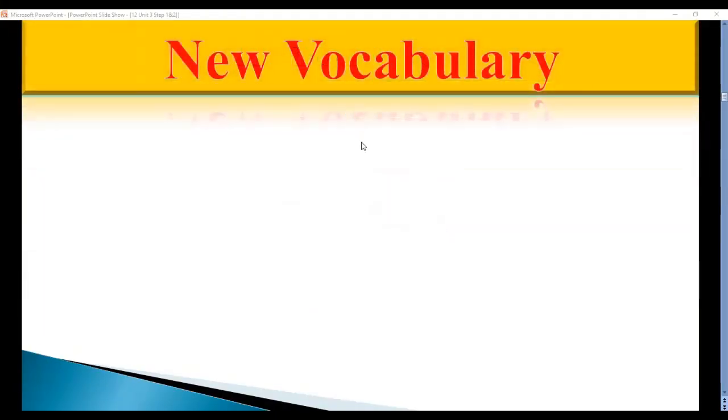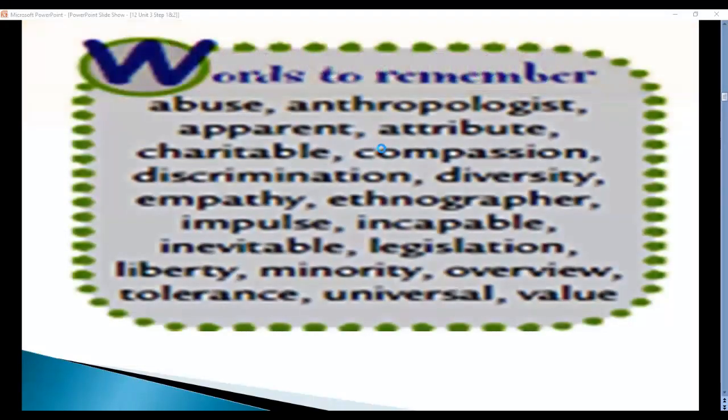Have a look at the new vocabulary. We would like to just introduce all the new vocabulary related to lessons 1 and 2, Unit 3. All these new vocabulary are very, very important, and most of them are related to the title of the unit, which is Human Values. We have abuse, anthropologist, and so on. We will discuss them one by one, step by step.